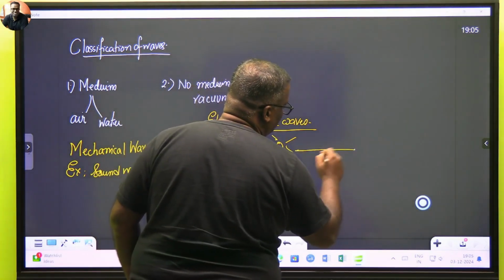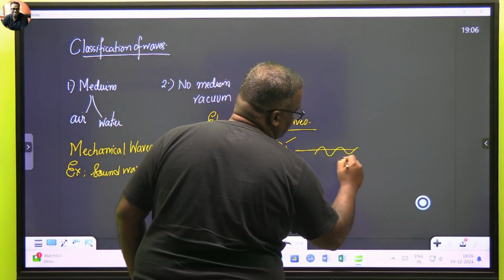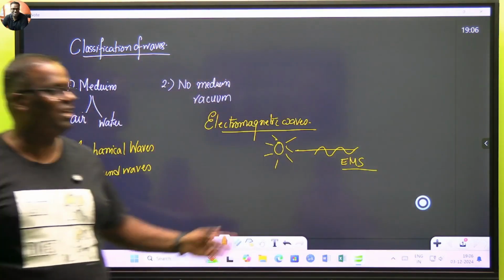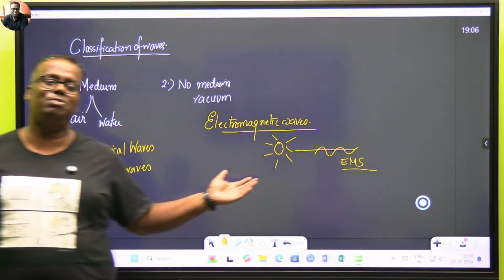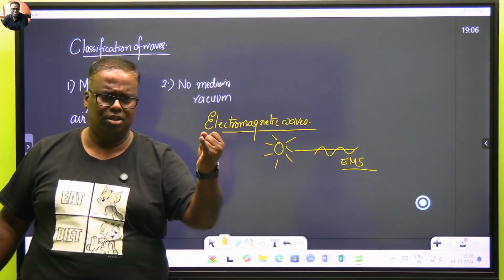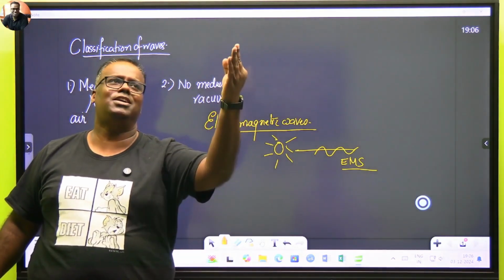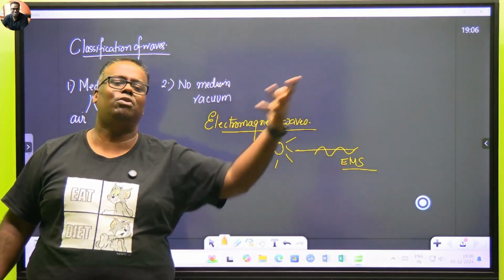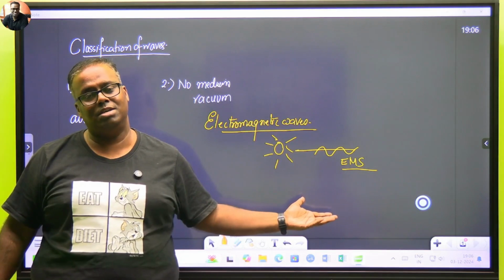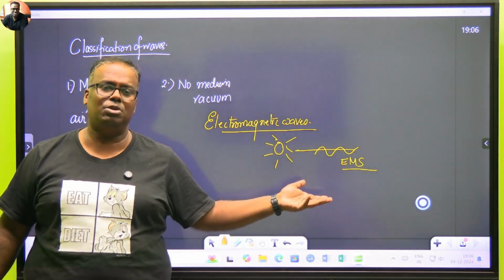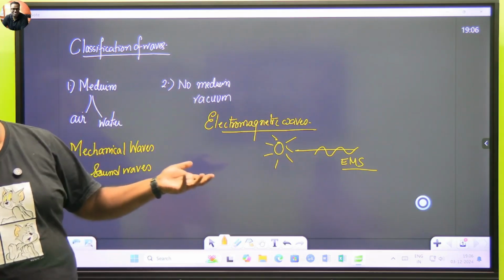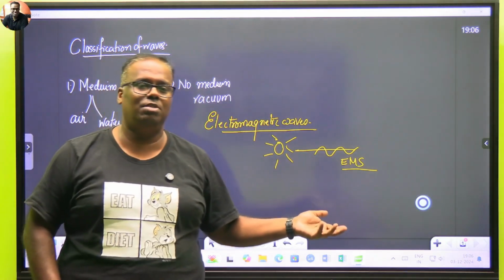From the sun, what you get is something known as EM wave, and I used to call it the electromagnetic spectrum, right? So if anybody asks you to give an example of electromagnetic waves: light, infrared, gamma rays, X-rays, radio waves, microwaves, all of them are examples of electromagnetic waves because they are all coming from the sun. And between the sun and me, right now we have a vast space which does not have any medium at all.